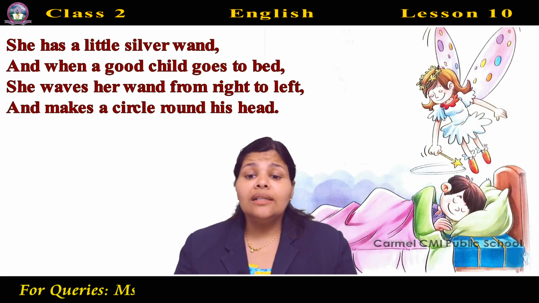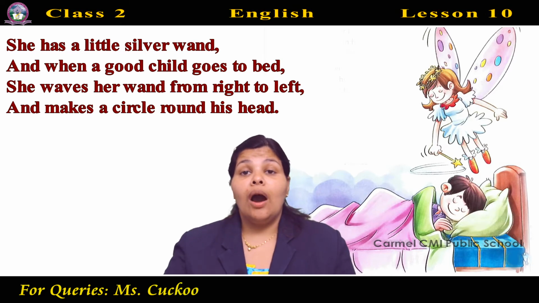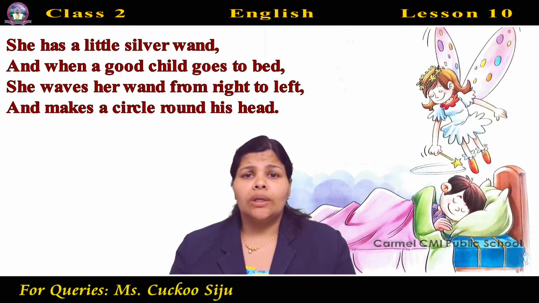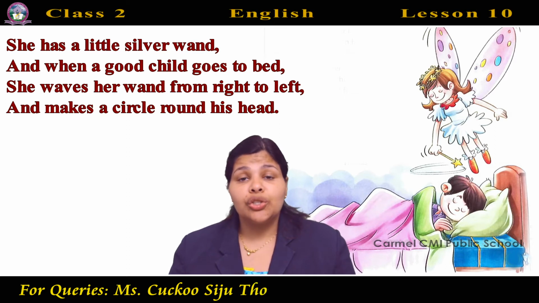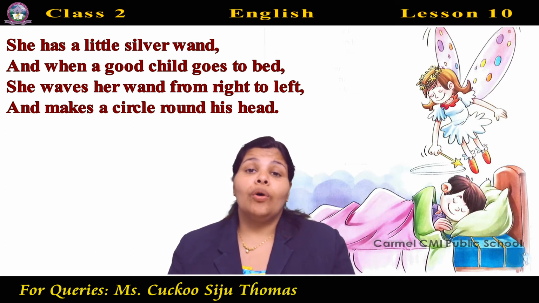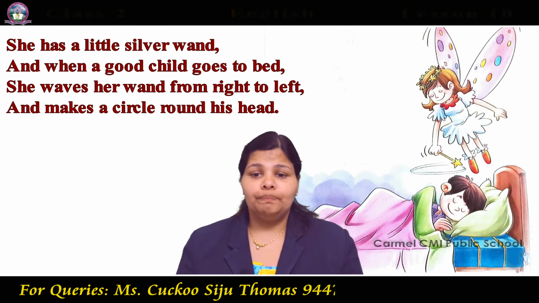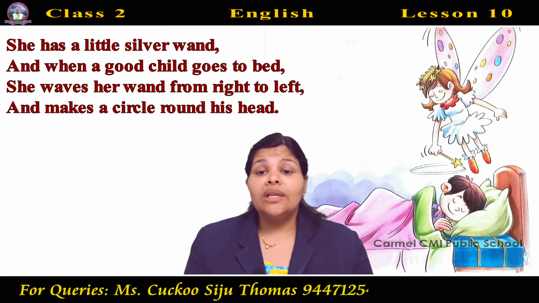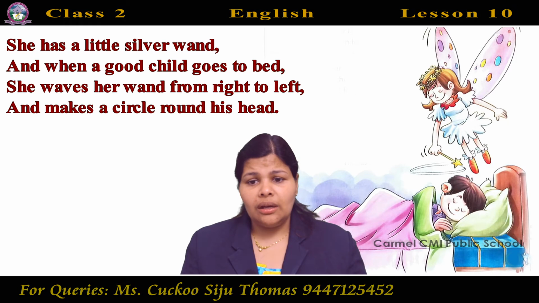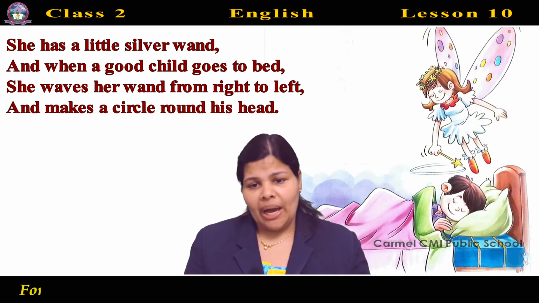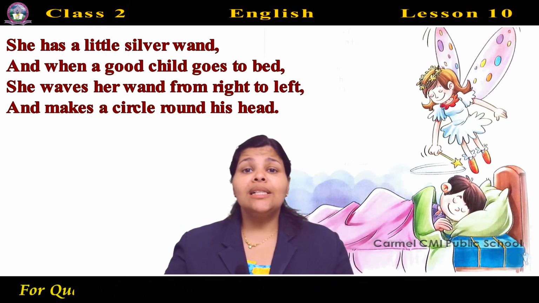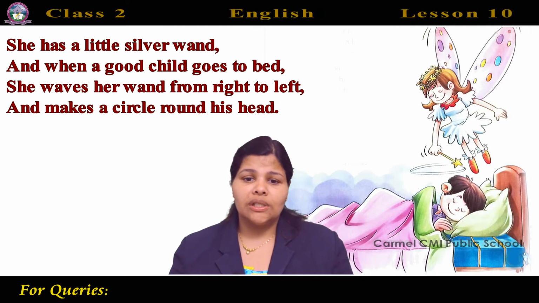She has a little silver wand. And what does the fairy have? A wand. What is a wand? A wand is a magic stick which is used for showing magic. So, a wand is a straight, thin stick used for doing magic. And she has a little silver wand.